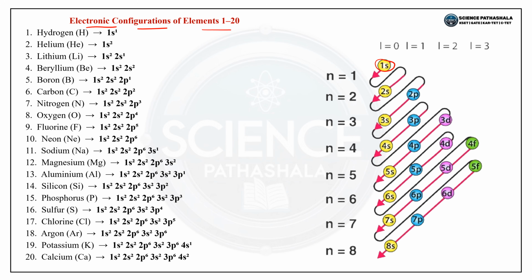So hydrogen has an electronic configuration of 1s1. One thing you just remember here: hydrogen contains one proton and one electron. So it does not contain a neutron. Why does it not contain a neutron? Because the nucleus of hydrogen is very small. It cannot accommodate a neutron within the nucleus of the hydrogen atom. So it is not containing a neutron here. So these are the electronic configurations of different elements.